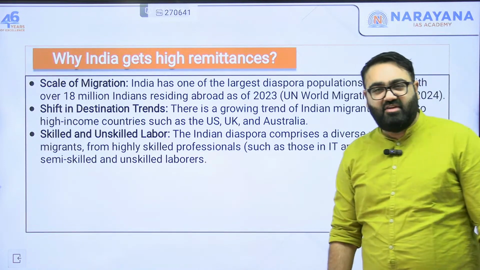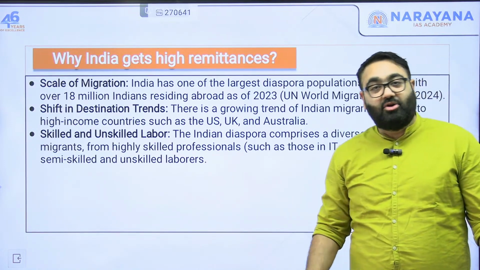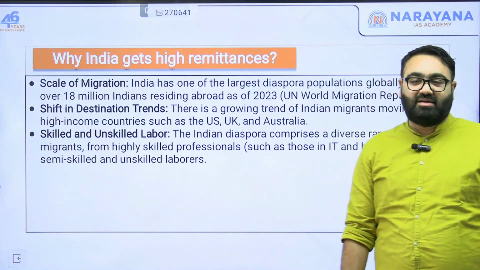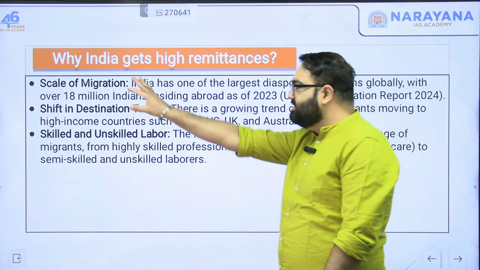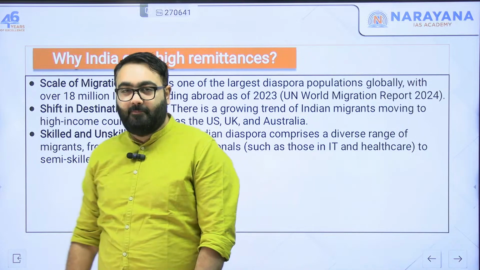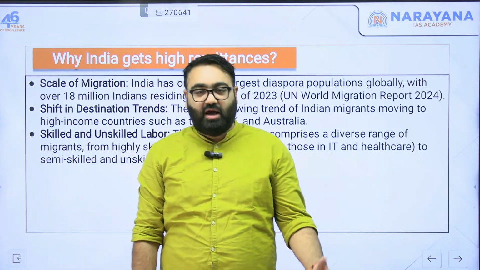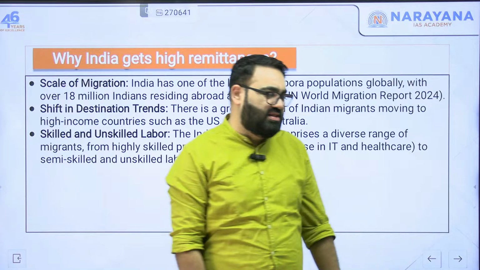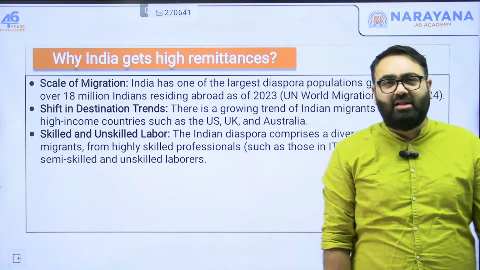Now, why is it that we get so much remittances? Not that we are complaining, but what exactly are the factors? First big factor, the scale of migration. Now, the Indian diaspora, that is the number of Indians around the world, is by far the largest in the entire world.